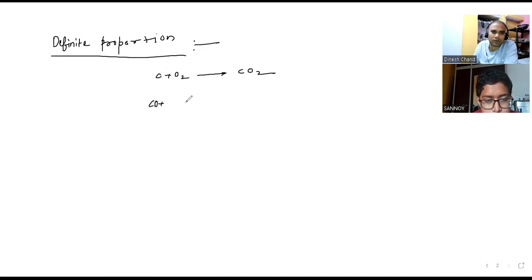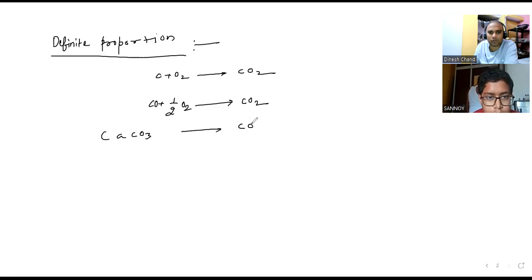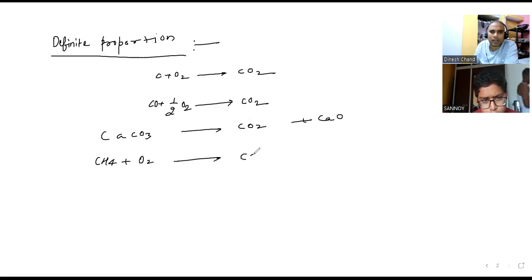Now I am giving you one question. Tell me what law it is going to follow. There are many methods for the preparation of any compound.